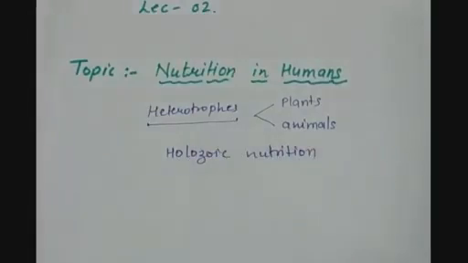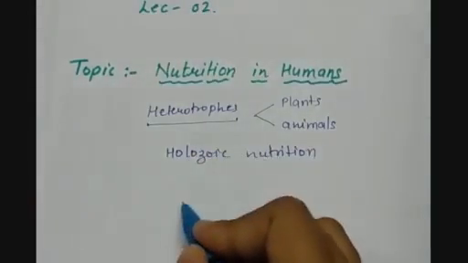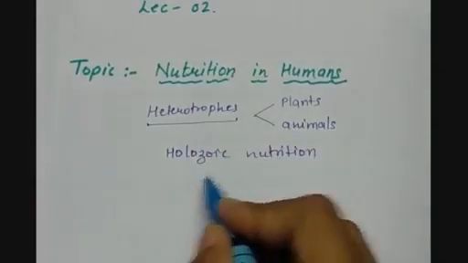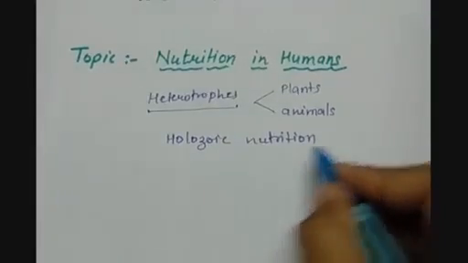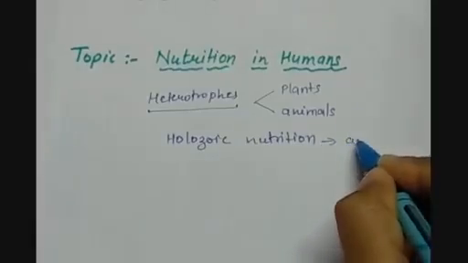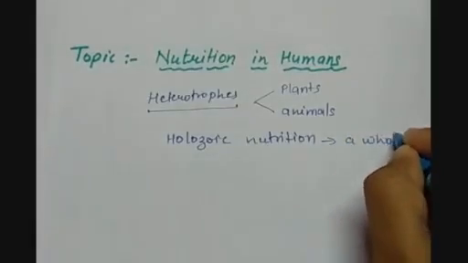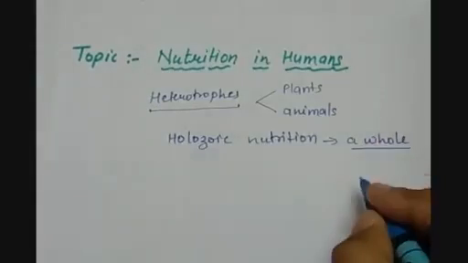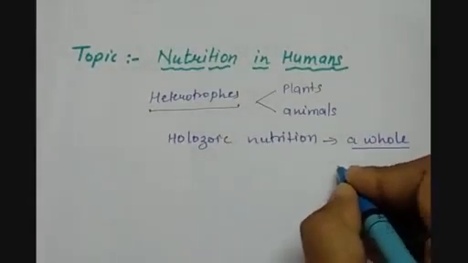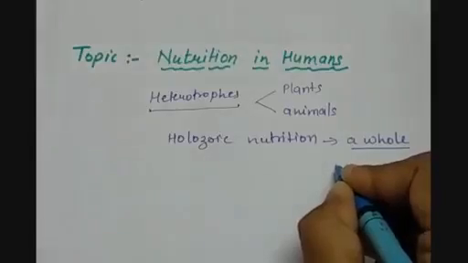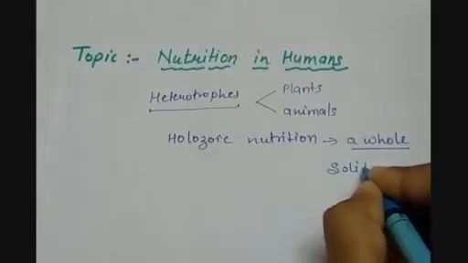Holozoic nutrition means that the organism takes the food as a whole, or we take the food in the form of solid materials. So we intake the solid food.